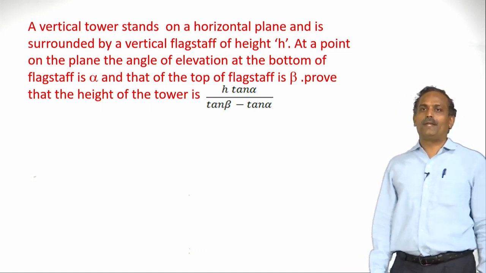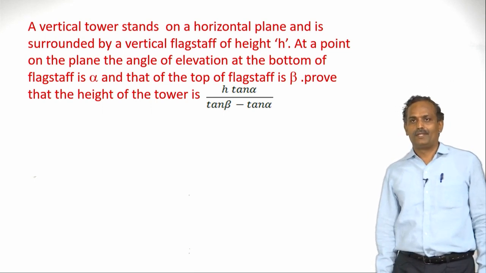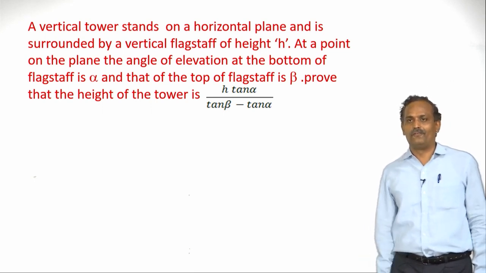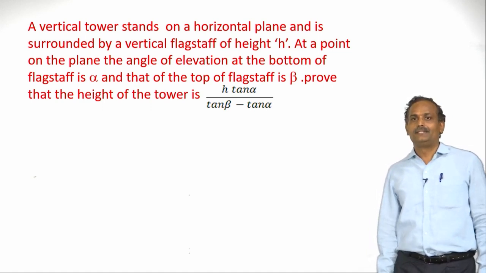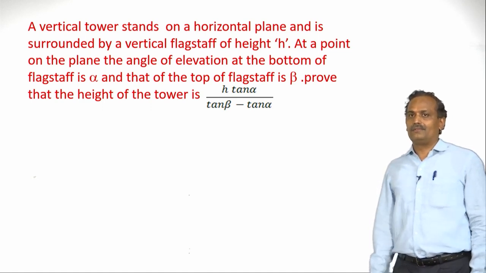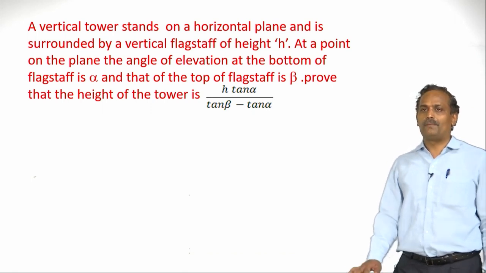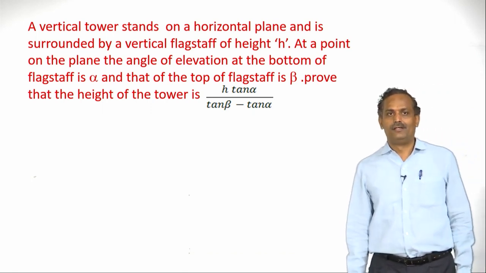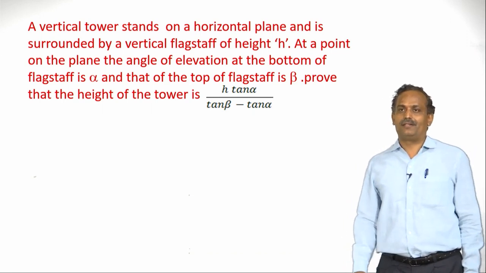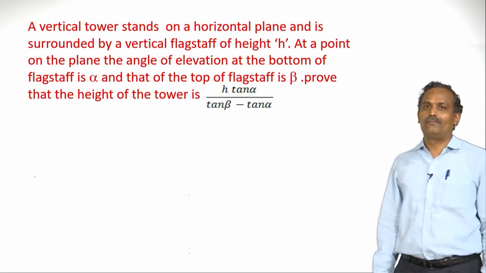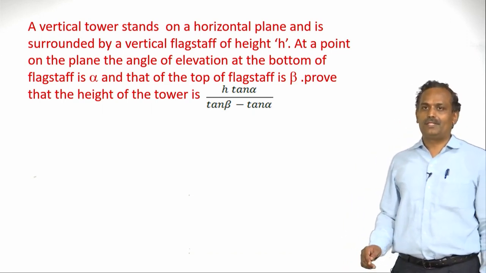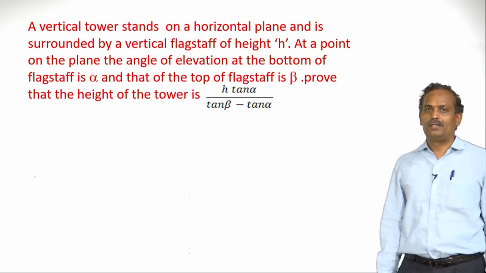At a point on the plane, the angle of elevation of the bottom of the flagstaff is alpha and that of the top of the flagstaff is beta. So on the plane a person is standing. He is observing the tower along with the flagstaff. He is observing the bottom of the flagstaff.